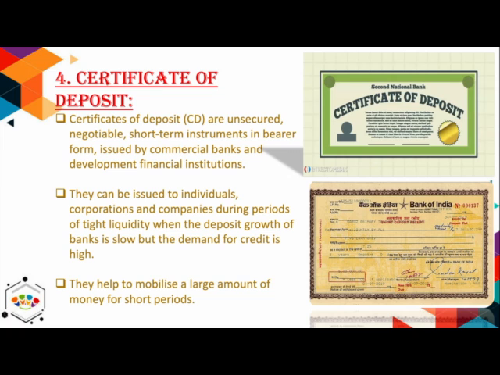How does it take place? Certificates of deposit are issued for a period ranging from 91 days to 1 year. They are issued at a discount. An investor can transfer the certificate of deposit after a gap of 45 days by an endorsement to any person. A stamp duty has to be paid on the face value of the certificate.